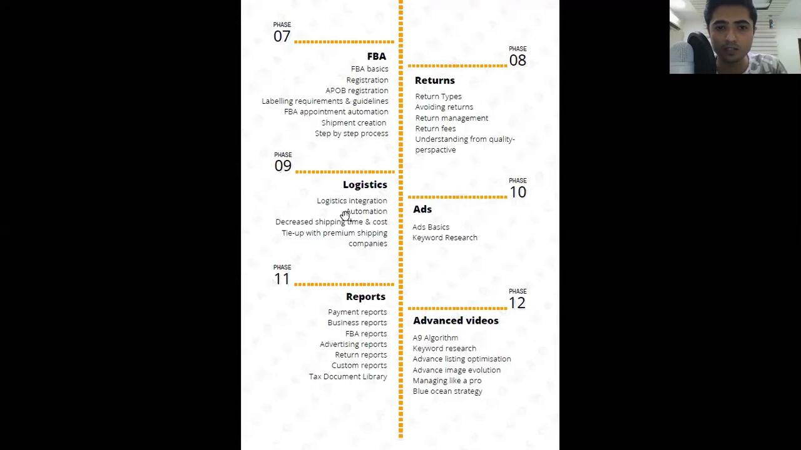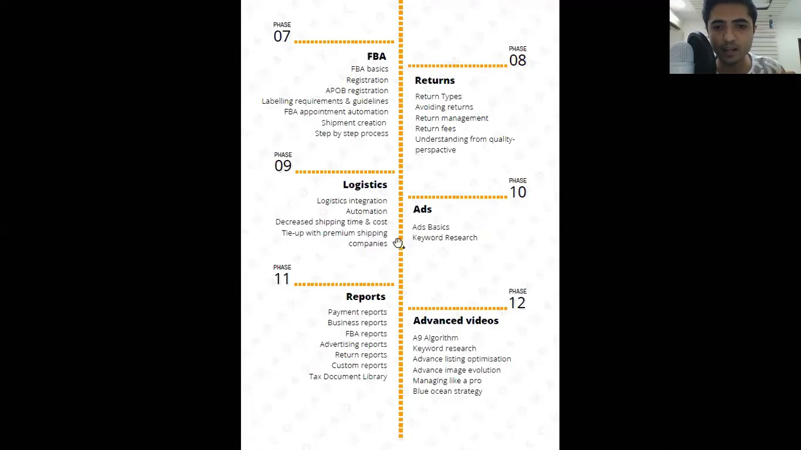Then there is logistics. These are for all those guys who want to sell the products from their warehouse but not from Amazon's warehouse. So there is logistic integration, automation, decreased shipping time and cost. Then I will show you how you can decrease the price while also partnering up with India's most trusted premium shipping companies, logistic companies.